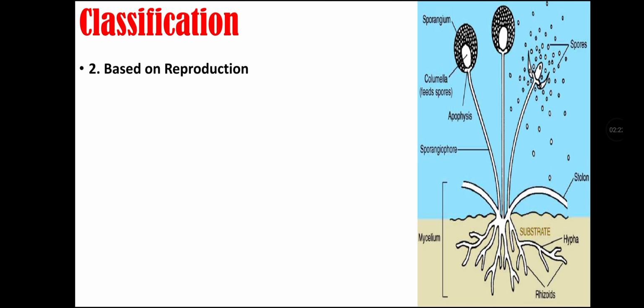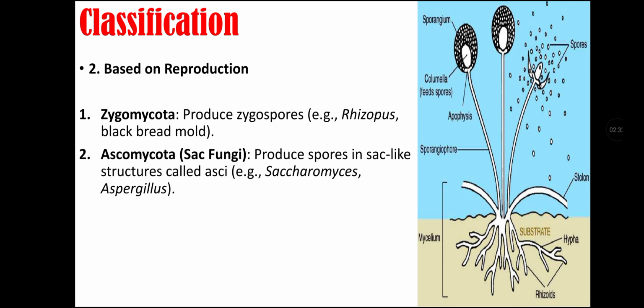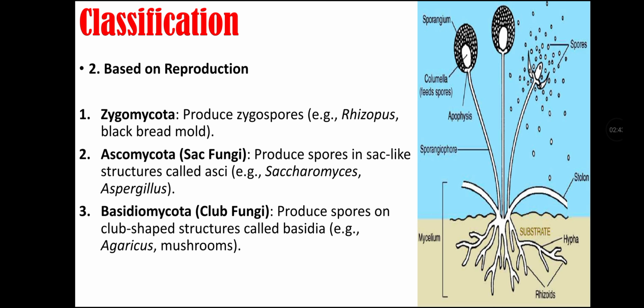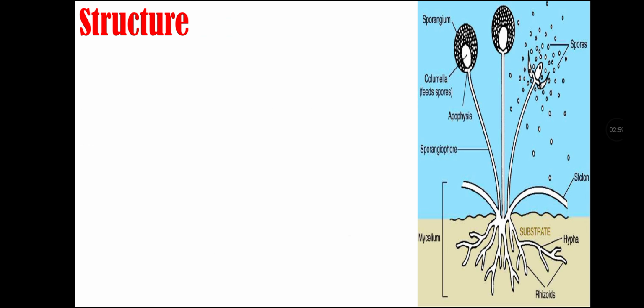Classification of fungi based on reproduction. First type is Zygomycota. They are fungi that produce zygospores, like Rhizopus and black bread mold. Second type of fungi is Ascomycota, which are also called sac fungi. They produce spores in sac-like structures that are called asci. Third type of fungi is Basidiomycota, which are also called club fungi, that produce spores on club-shaped structures called basidia. Fourth type is Chytridiomycota, which are simple fungi with motile spores and they are found in water.